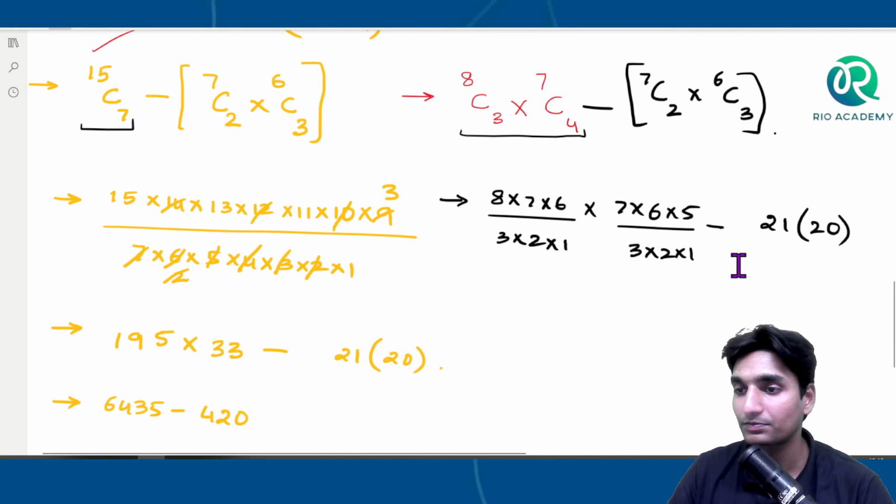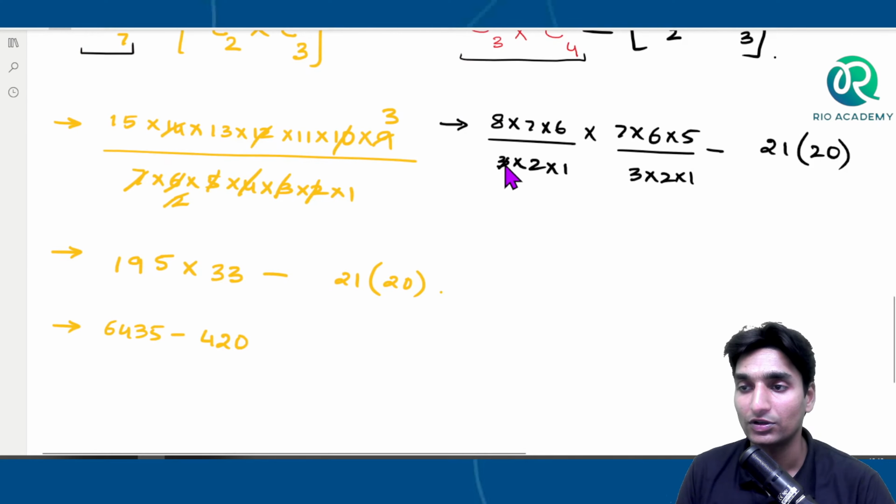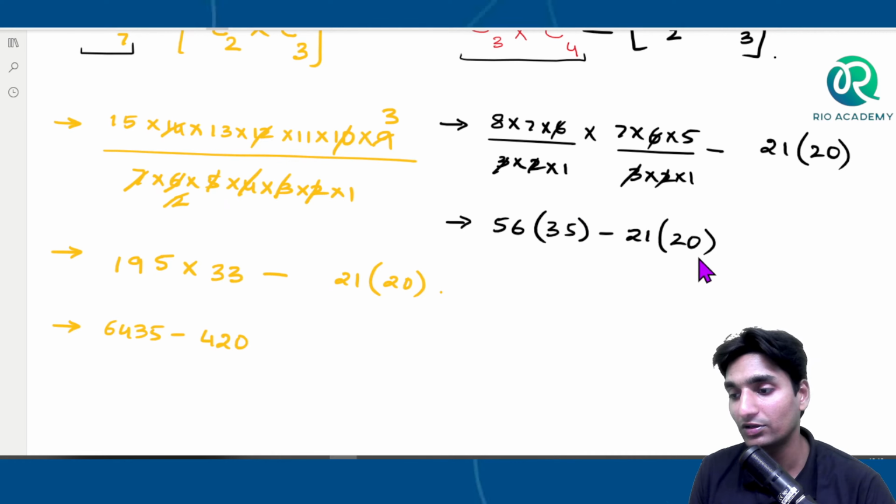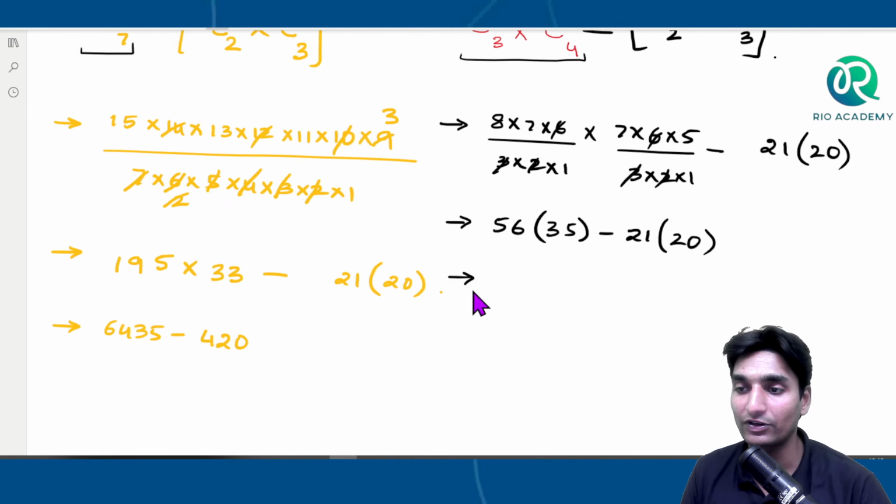So now here 3 into 2 and 6, they both get cancelled out. Here too, 3 into 2 and 6, they both get cancelled out. So 8 into 7 is nothing but 56 multiplied with 7 into 5, which is nothing but 35, minus 21 into 20. I'll just write it down in this manner now. So 56 into 35, just simplify this one and get the value. 30, 25, this will be 280.